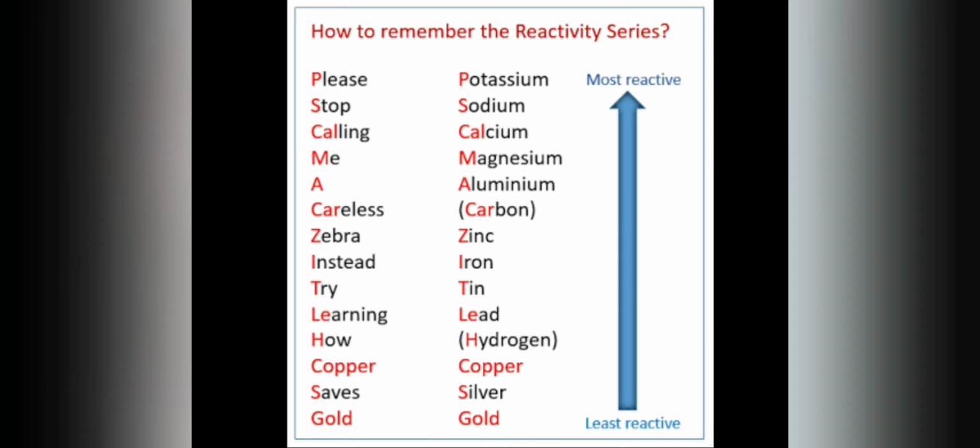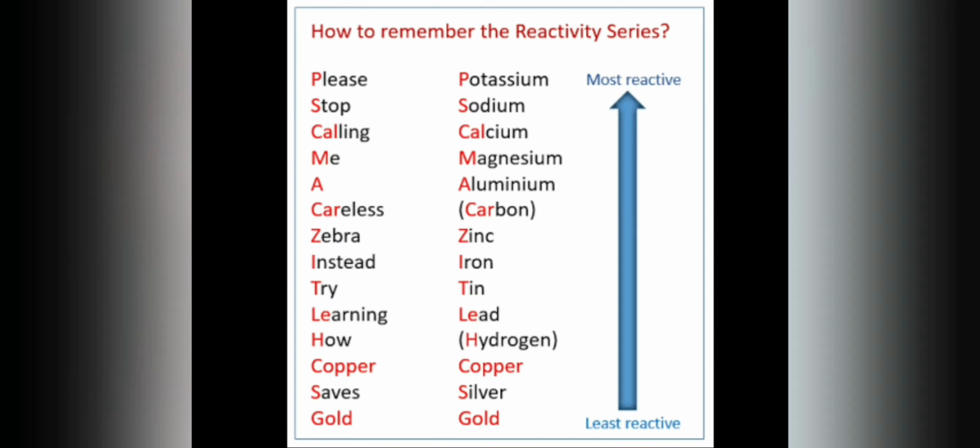By remembering this sentence, you can easily identify the order of this reactivity series. Okay, reactivity of metals. Please stop calling me a careless zebra. Instead, try learning how copper saves God. It's the clue for learning this order.